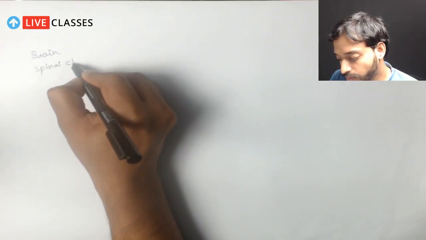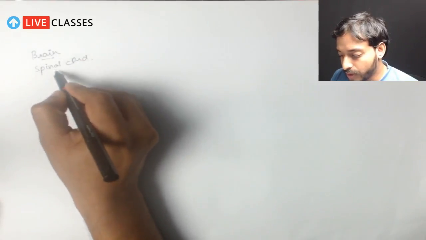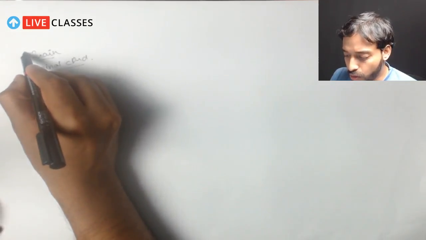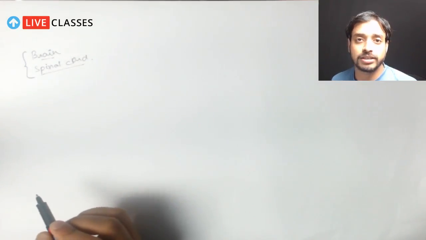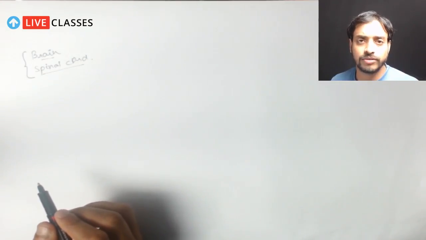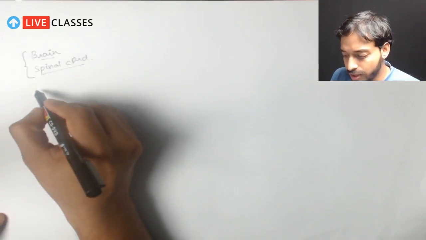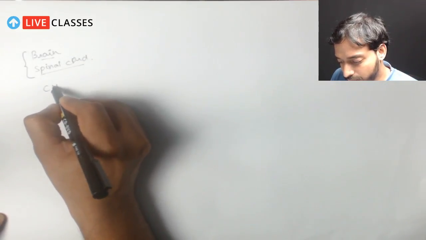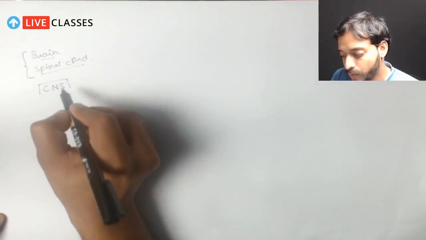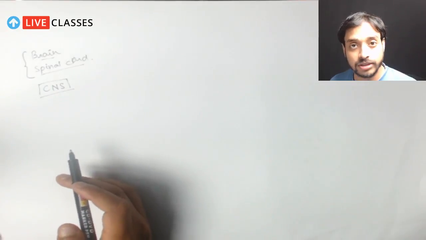In addition to these two, we have been talking about various parts of the brain, how it is functioning, what the spinal cord is, how it is formed, what its function is, what the central nervous system is. Do you remember? Central nervous system, CNS, very important for our body. So we have talked a lot about the central nervous system.